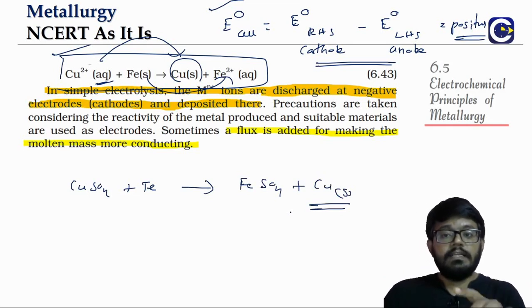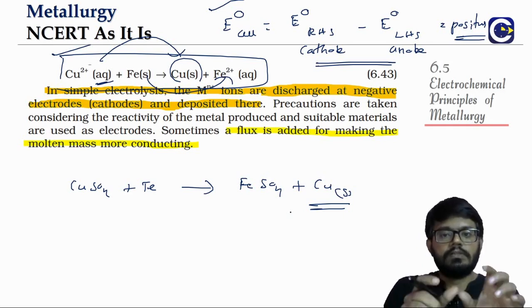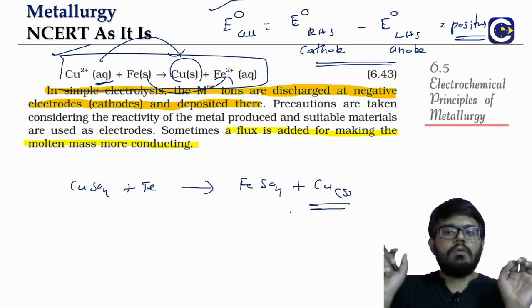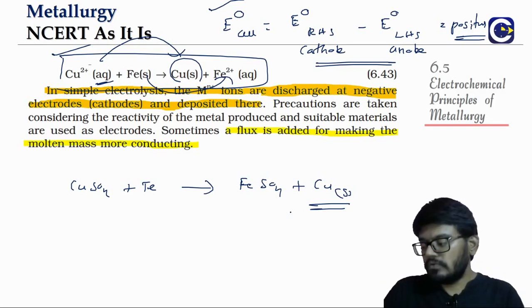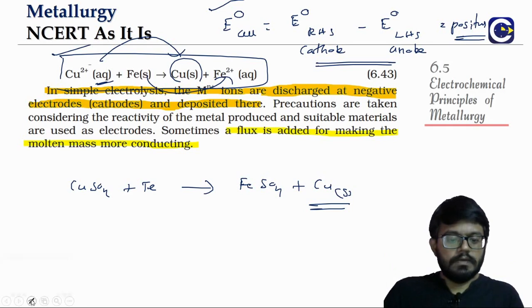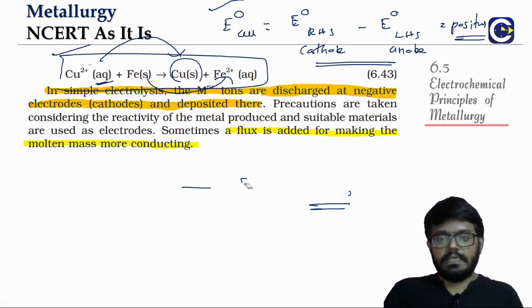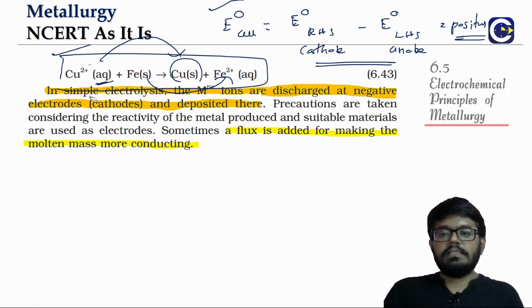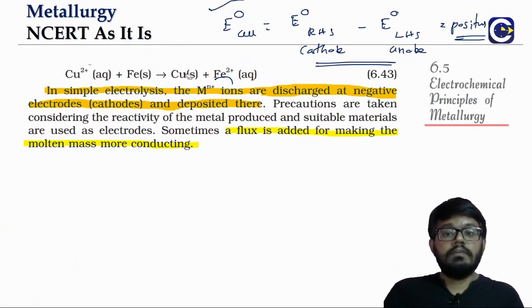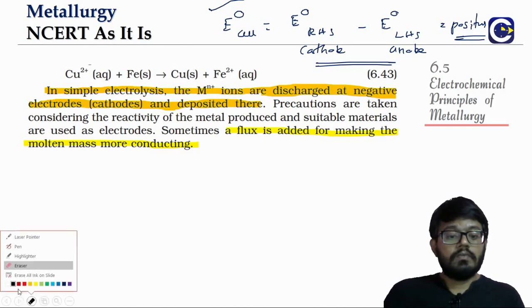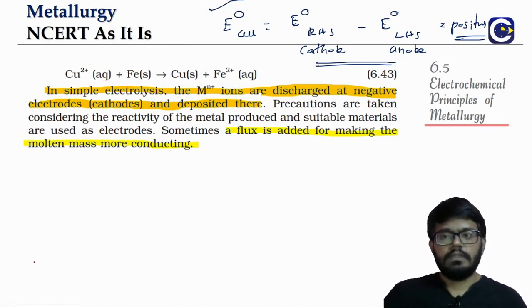Now for this, the feasibility is decided based on what? The E naught value of the cell reaction. So for the redox couple, the E naught value must be positive. That is how we will have to choose the suitable one. Here, we don't want to call it a reducing agent as such, but what we will say is the overall feasibility will be dependent upon the E naught value of the redox couple. That should be coming positive.